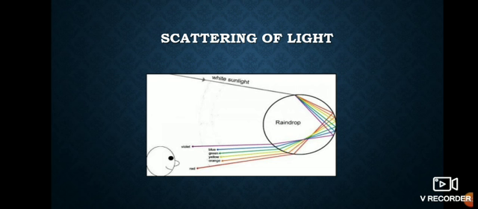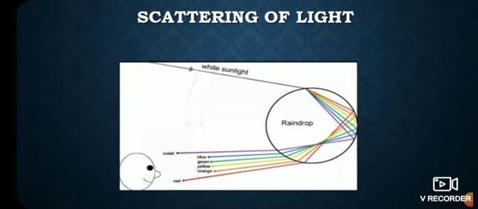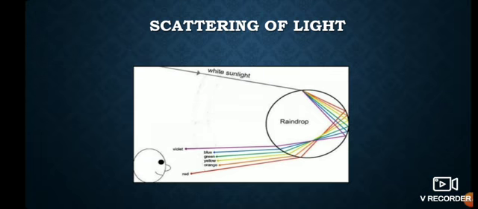We observe a rainbow. Okay, a rainbow is a form of scattering of light. It is a good example of scattering of light. In the next year we will see this in detail, but let us know about the scattering of light in a little bit.